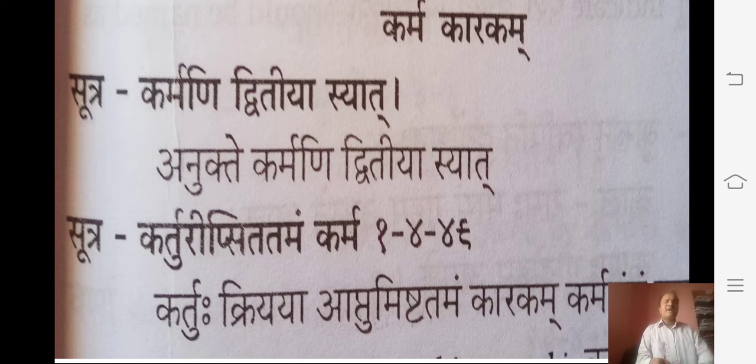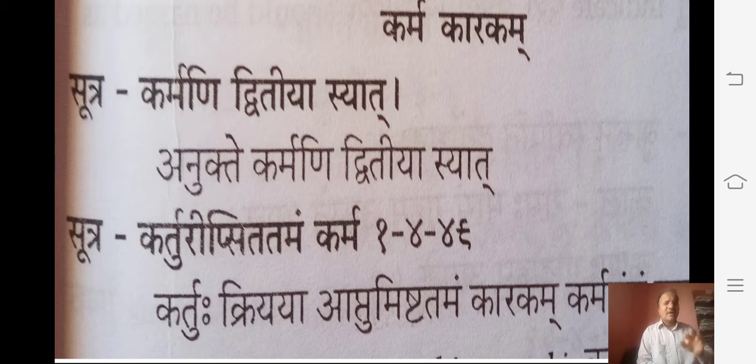Karturipsitam karma is the karma karaka sutra. According to Panini, that which is most desired by the agent is called the karma. When the agent desires to secure something, he must have some instrument. So, in so doing, that is his action. The word indicating karma normally takes a dvitiya vibhakti, according to the rule karmani dvitiya. That means the object is called the karma.